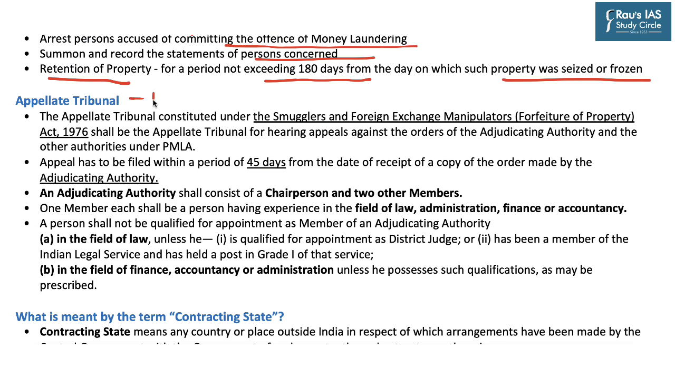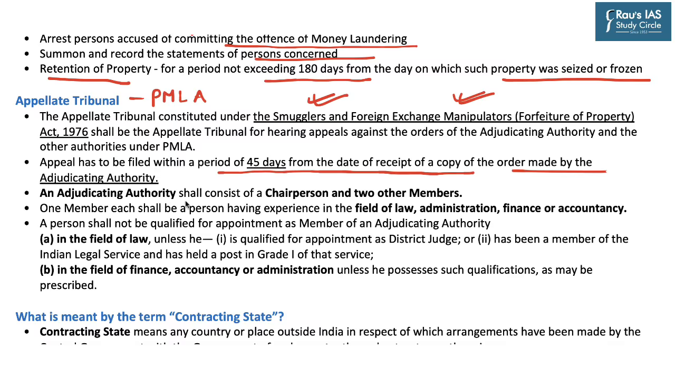Now PMLA also provides for an appellate tribunal. So such appellate tribunal, which has been constituted under the Smugglers and Foreign Exchange Manipulators Forfeiture of Property Act 1976, shall be the same appellate tribunal in which cases of money laundering shall be referred. Appeal in such appellate tribunal has to be filed within 45 days from the date of receipt of a copy of the order made by the adjudicating authority.